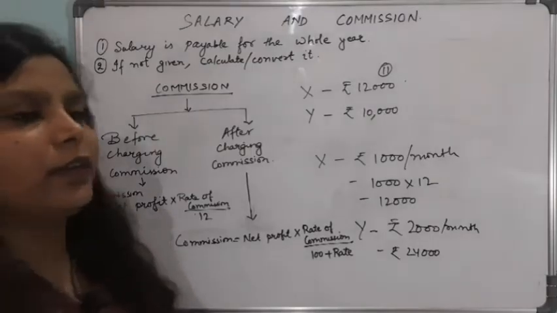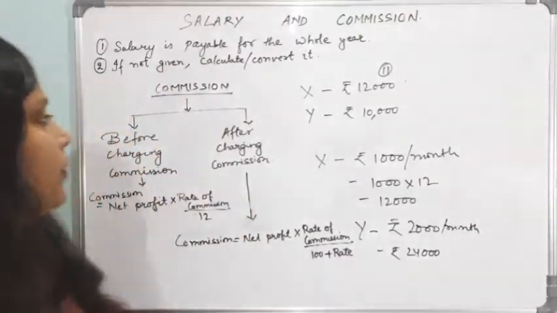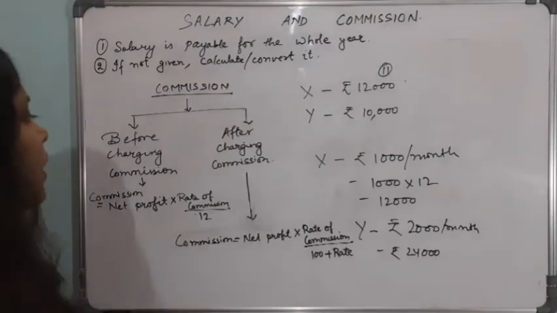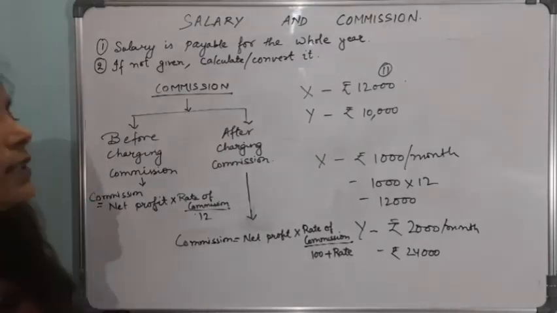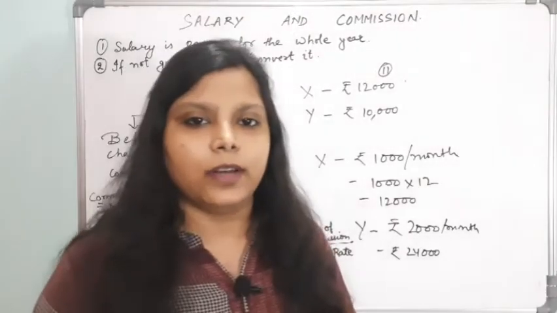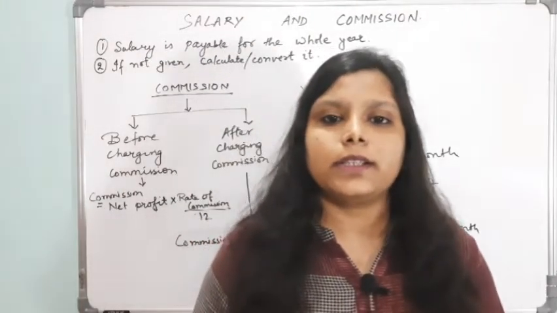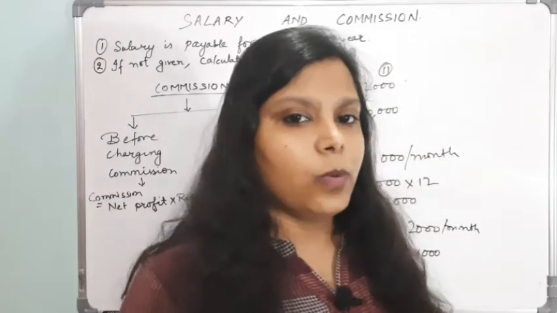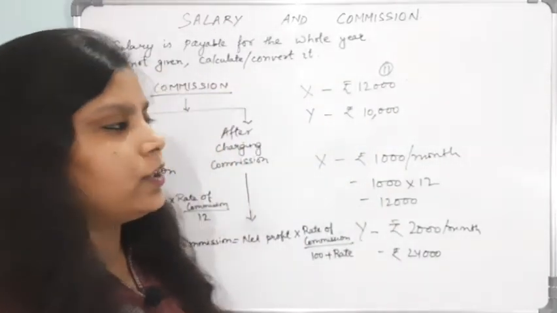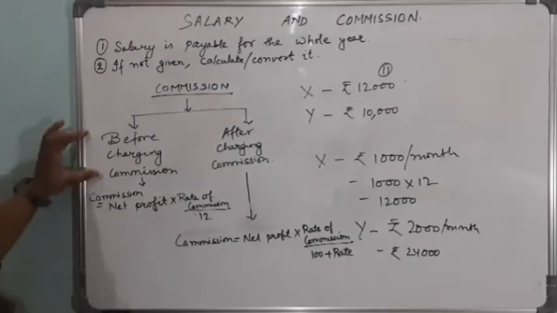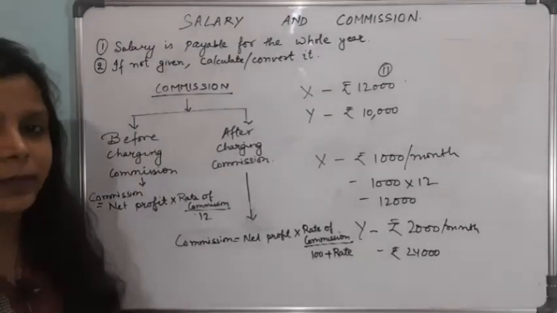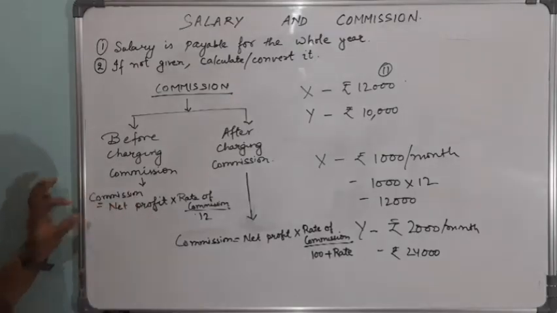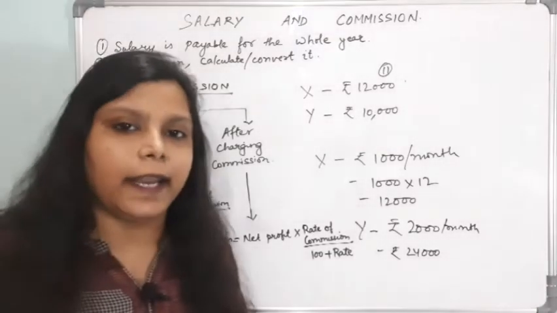Commission is also given to the partners. How will we be calculating commission? It can be given in the question as before charging commission, and the second is after charging commission. We have already done these things in 11th standard in the chapter final accounts when there were so many adjustments. So when it is given to you before charging commission, we always know that commission is calculated on the net profit.